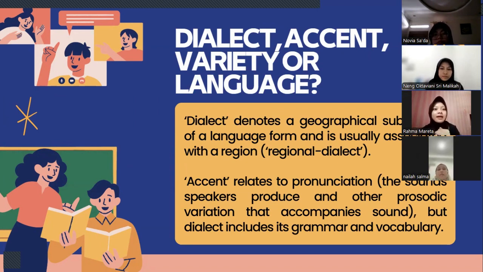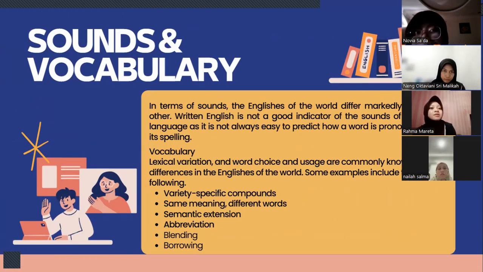On the other hand, accent relates to pronunciation, or the sound a speaker produces, and other prosodic variation that accompanies sound, but dialect includes its grammar and vocabulary. Next slide. Now, sounds. In terms of sounds, the Englishes of the world differ markedly from each other. Written English is not a good indicator of the sounds of the English language, as it is not always easy to predict how a word is pronounced from its spelling.